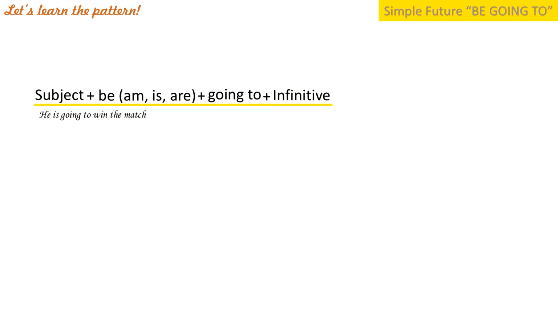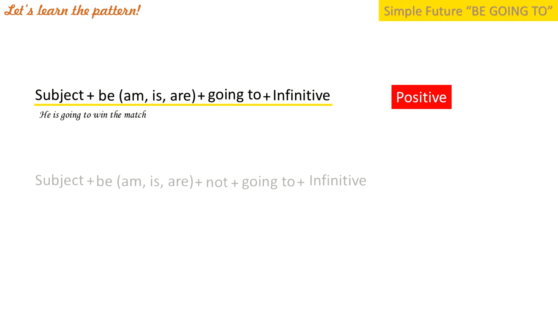So we have the subject he and then we have the to be is and going to as the form and win as an infinitive and the match is becoming an object. And after that, this is a positive sentence structure using be going to.